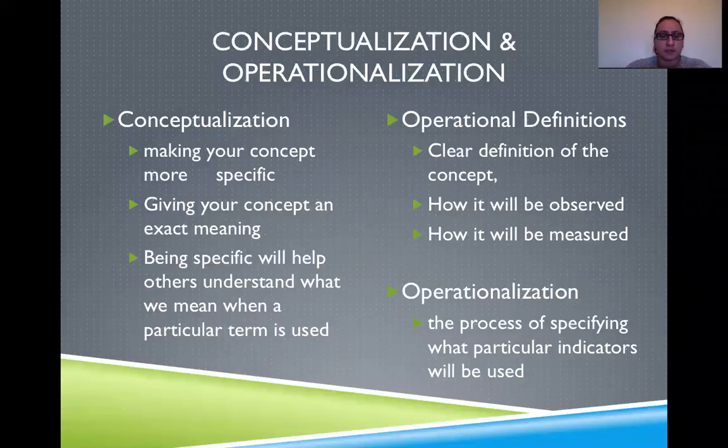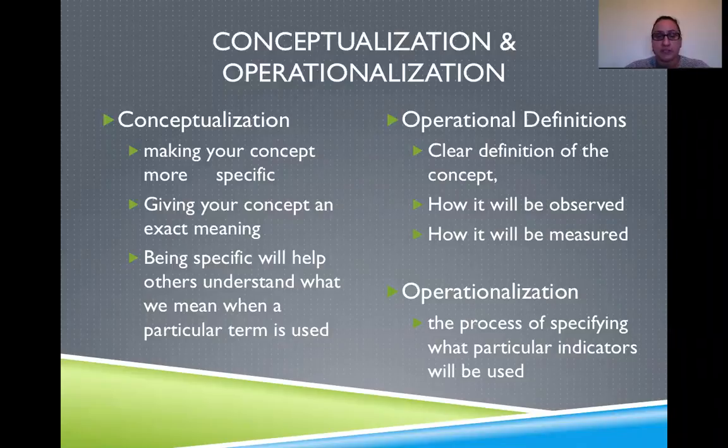Is it the pounds lost on the scale? Is it the decrease of BMI? Is it losing 20 pounds? I need to give weight loss a specific meaning in order for others to understand. Same thing goes with tracking. What do I mean by tracking? What kind of tracking? Food, calories, Weight Watcher points, journal, online tracking? Answering these questions will help make my concepts more specific because weight loss and tracking may mean different things to different people. So by being specific, I'm helping others to understand what I mean about weight loss and tracking in my research.